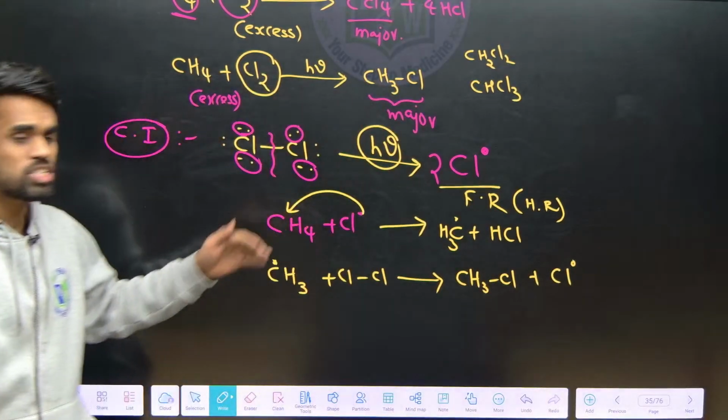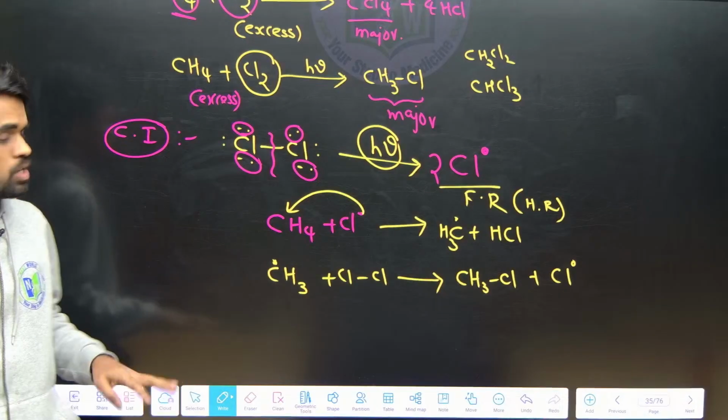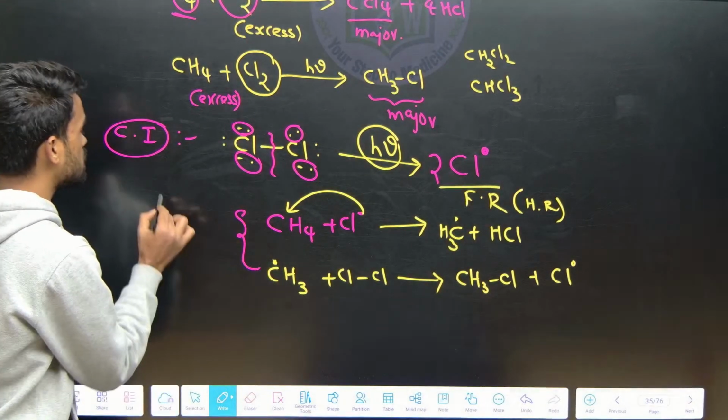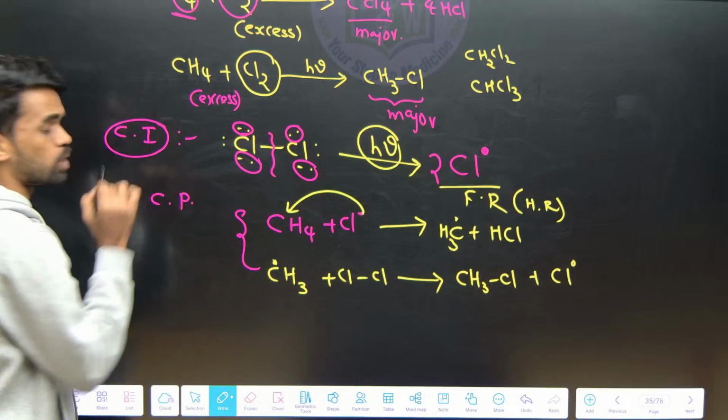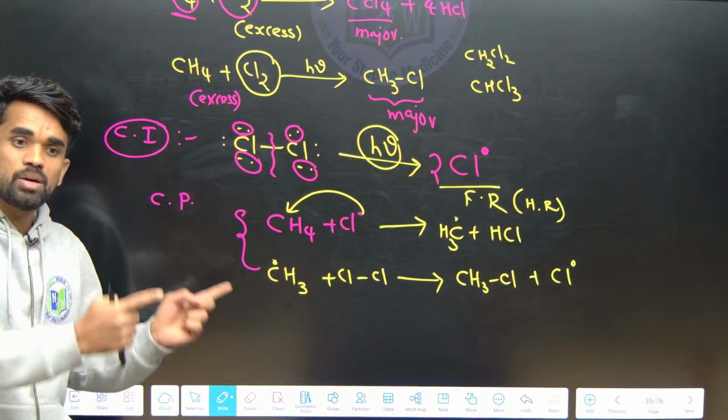Like this the reaction keeps on going, so we call these steps chain propagation steps.